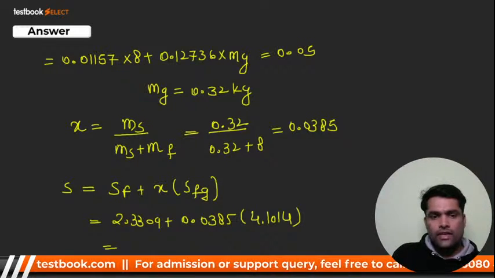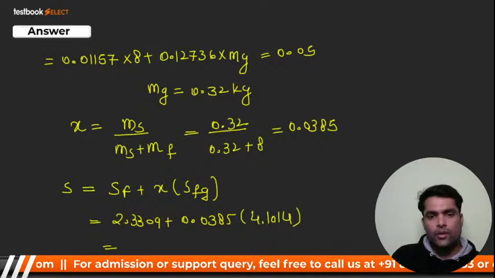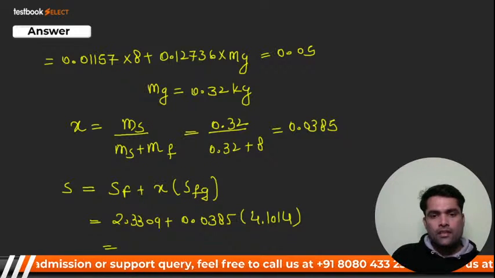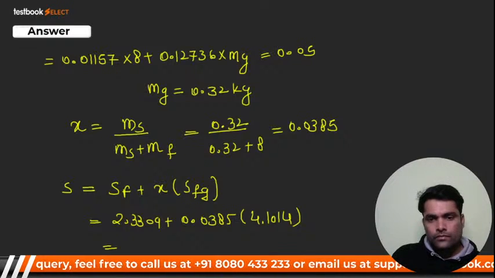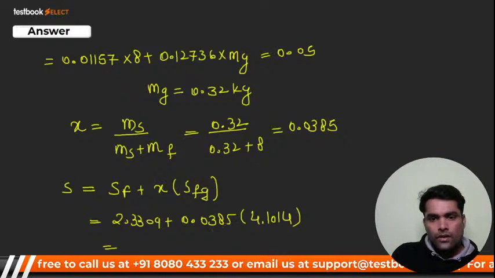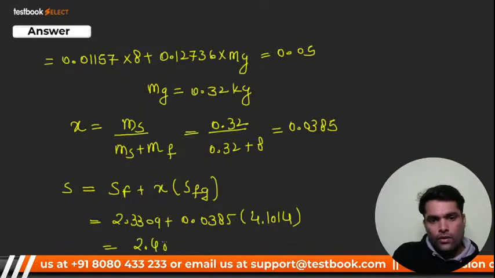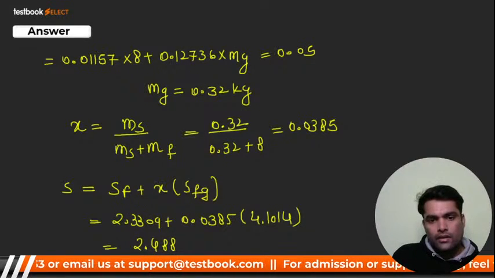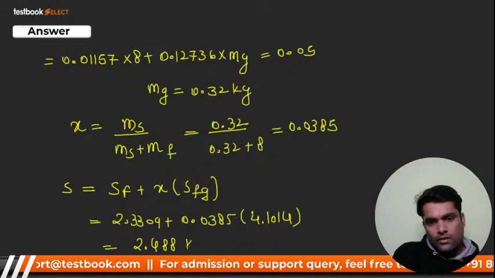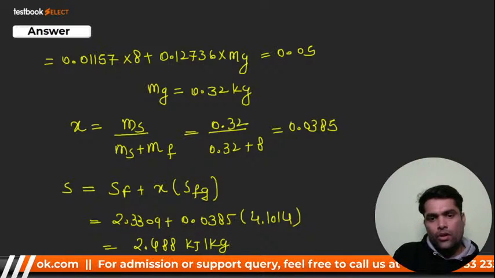You can ask your doubt. Yes, Vamshi Krishna, if you have any doubts, please let me know. So what should be the answer? It is 2.488 kilojoule per kg. It is 2.4888 kilojoule per kg. Very good. Vamshi Krishna, I hope you got it.